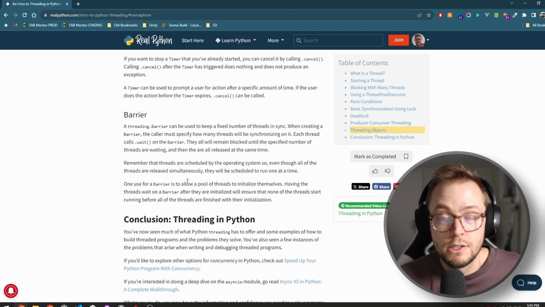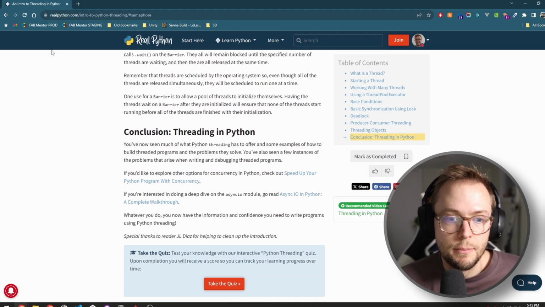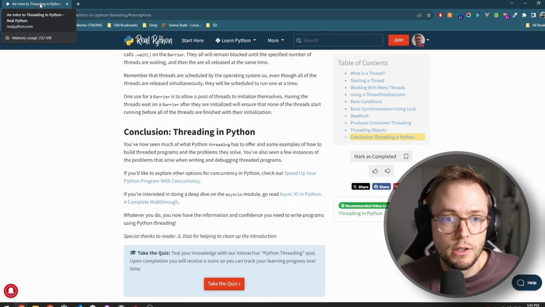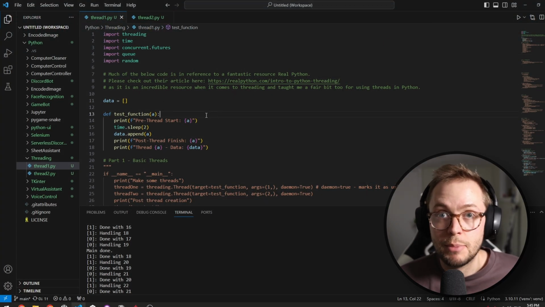But yeah, take a look at this article. It's super useful. And download some of the code that I have on GitHub. And yeah, play around with some threading.